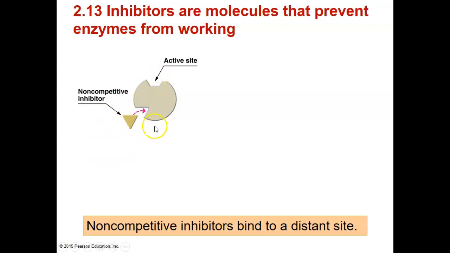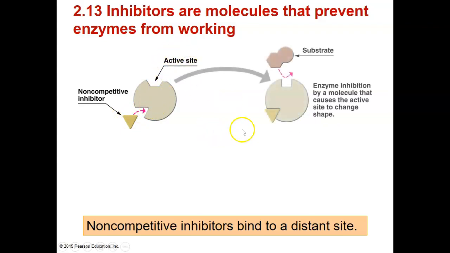Because enzyme is a protein, it has a three-dimensional structure. So the non-competitive inhibitor can find another spot to bind to the enzyme. Even though the active site is still open, the binding of the inhibitor with the enzyme will change the shape of the enzyme. Therefore, the shape of the active site will be changed.